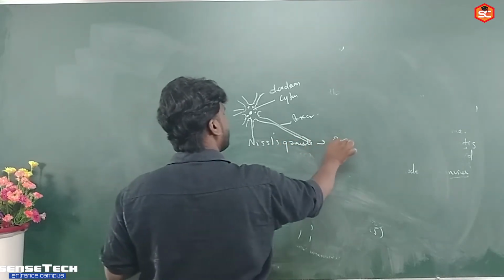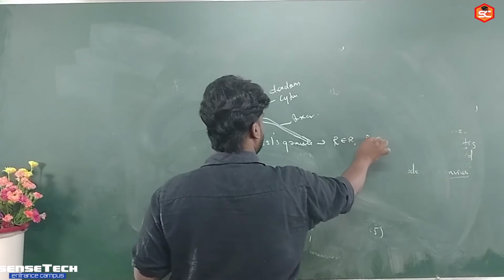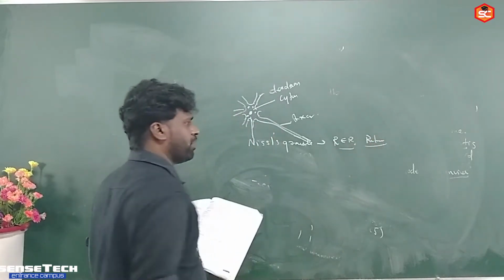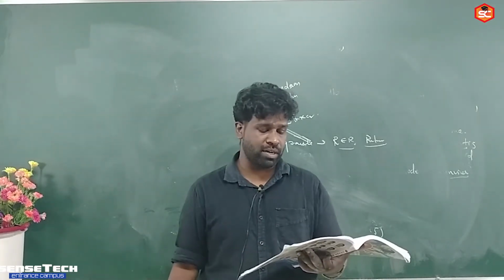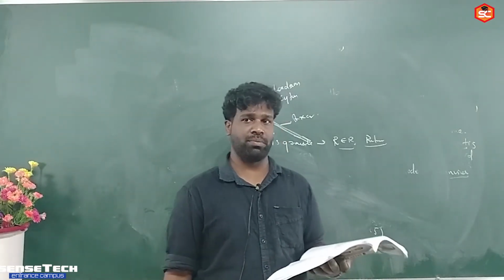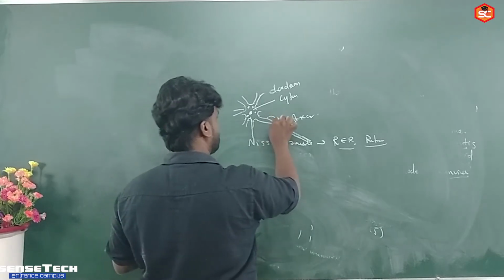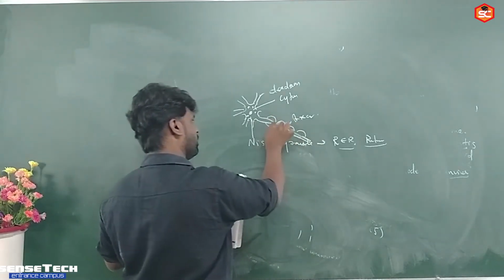These are the modified rough endoplasmic reticulum and ribosomes. True. Then saltatory conduction is fast and less energy consuming. Yes, saltatory conduction is seen in myelinated neurons.